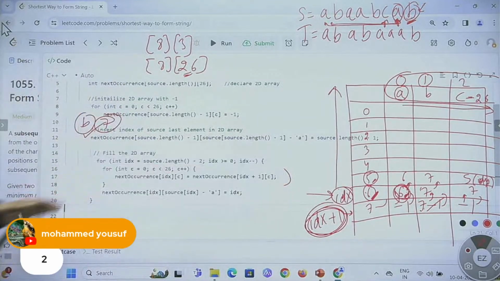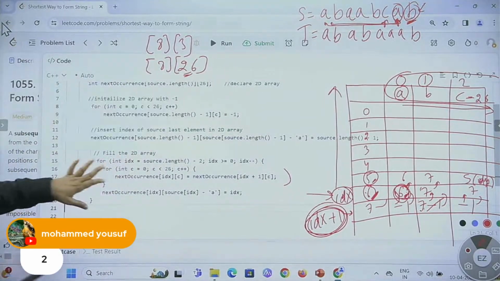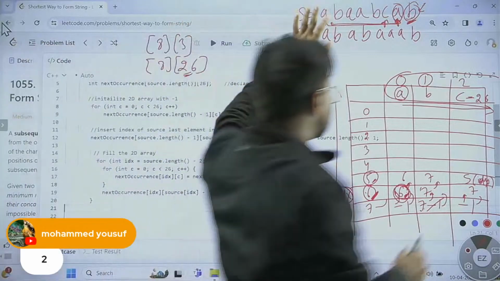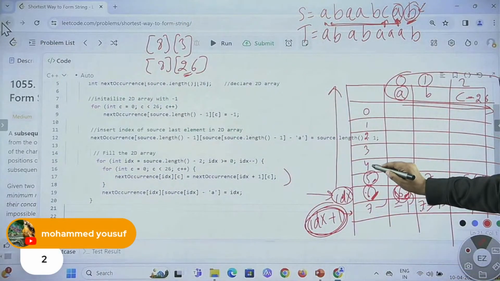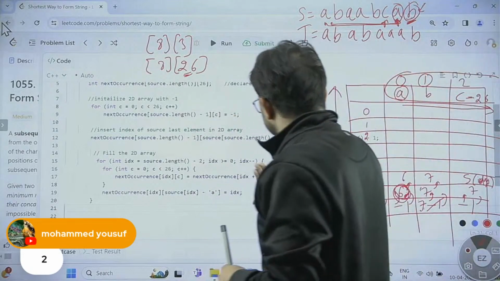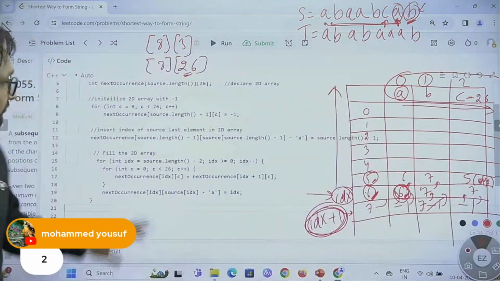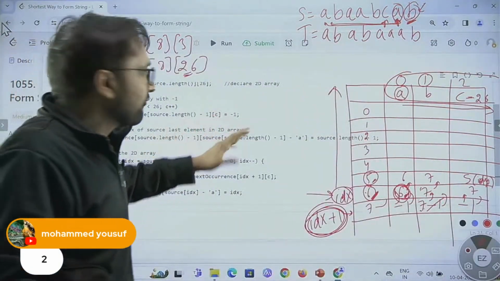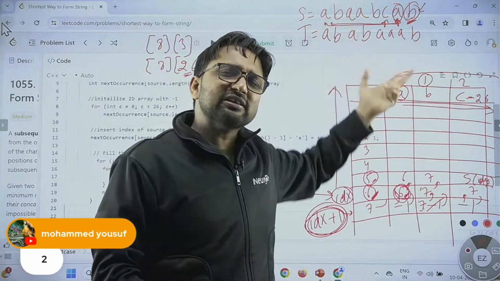Okay, just check it once. So we just fill the table, this table also now. Let me do it a little faster maybe. Just fill this table with the help of these two loops. And after that, one part is done. We completed the table.